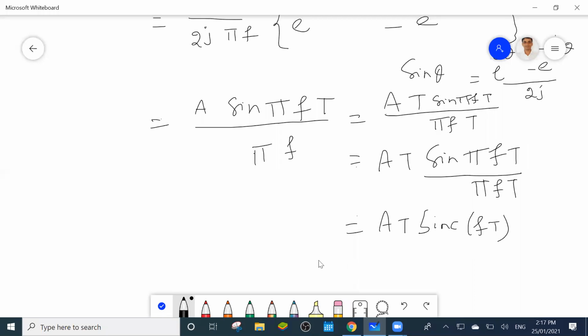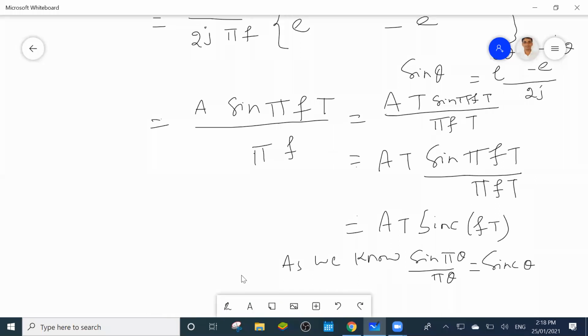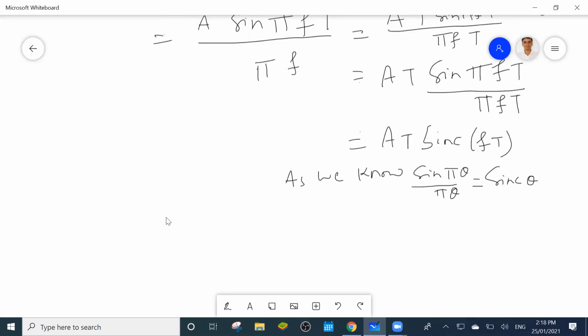As we define it, sin(πθ) by πθ, or sin θ by θ, equals sinc of θ. So the Fourier transform of a rectangular pulse is always a sinc function. Is it clear, everyone? Yes or no?